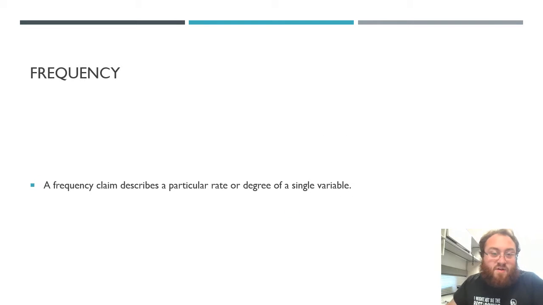So frequency claims, they're the easiest to make. 4 in 10 teens admit to texting while driving. In one study on moral behavior that I read recently, 84% of people pressed a button to shock a mouse if pressing that button prevented 5 mice in an adjacent cage from getting shocked.